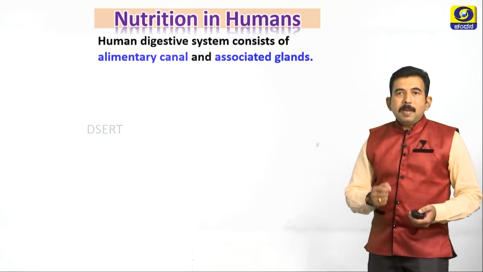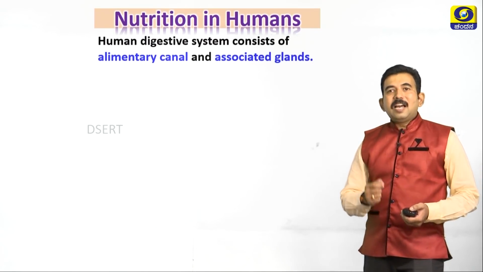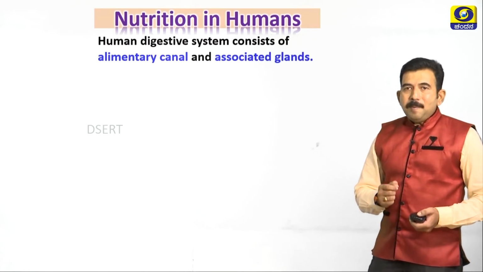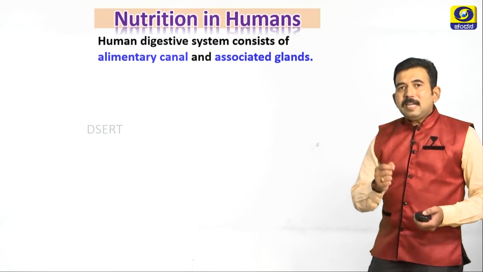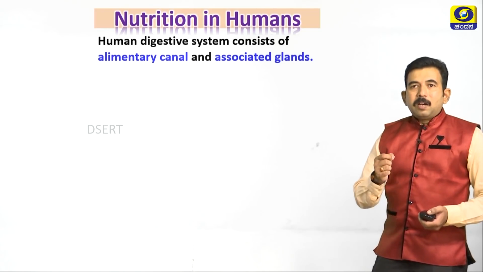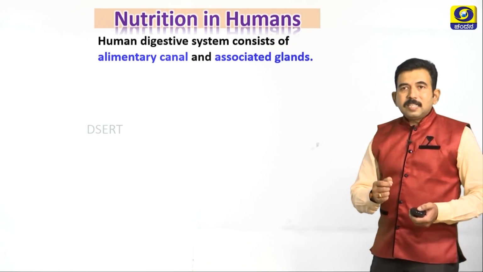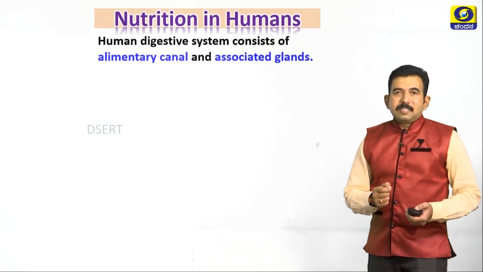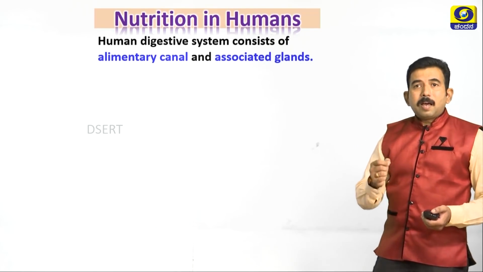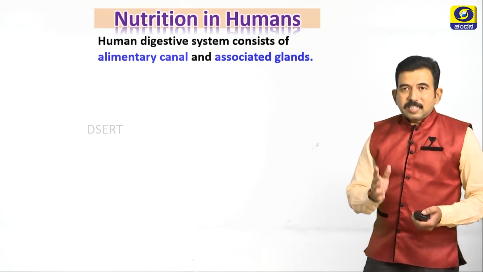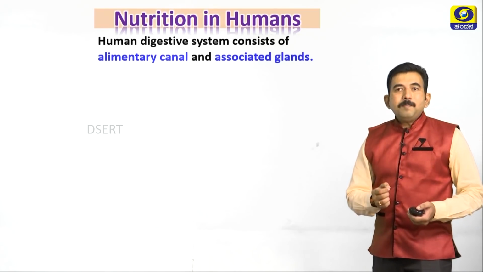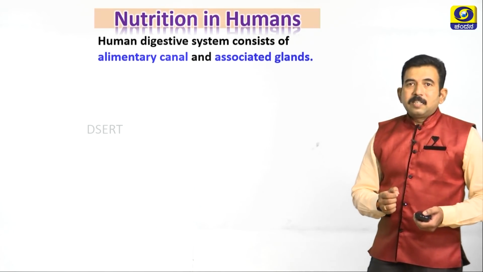Our digestive system mainly consists of alimentary canal and associated glands. Alimentary canal consists of mainly mouth, esophagus, stomach, small intestine, large intestine, and anus. Associated glands are mainly salivary glands, gastric glands, pancreas, liver, and intestinal glands.